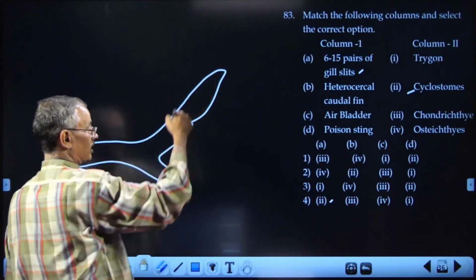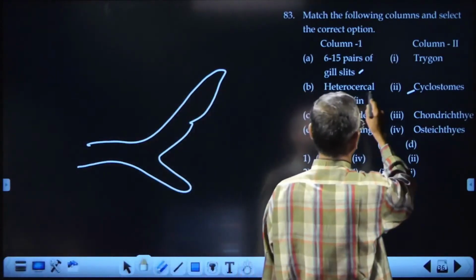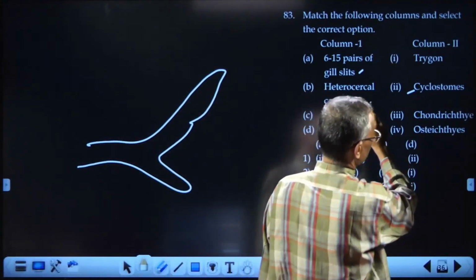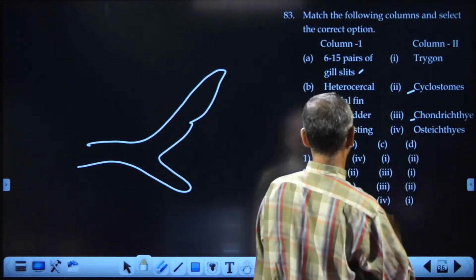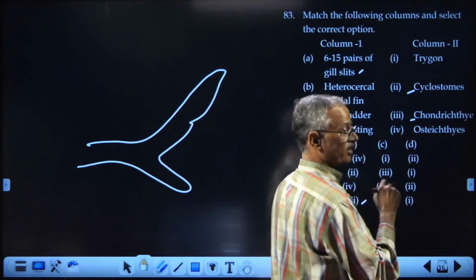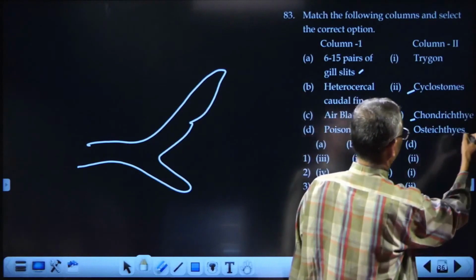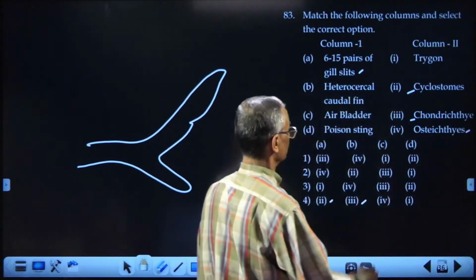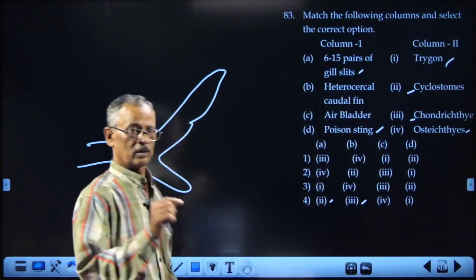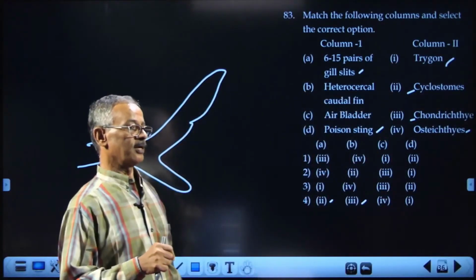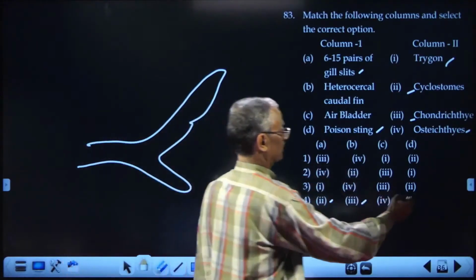The upper one is larger, the lower one is smaller. This type of tail fin, called heterocercal, is characteristic of cartilaginous fishes. For bony fishes, we have homocercal. Air bladder is seen in bony fishes. And poison sting is seen in Trygon, by which they escape. Okay. So Trygon is the stingray. That is the right option.